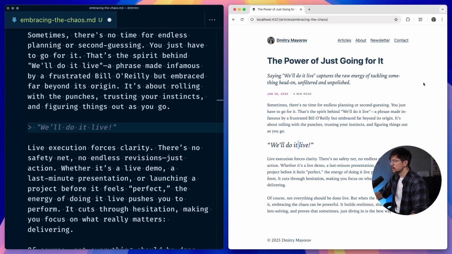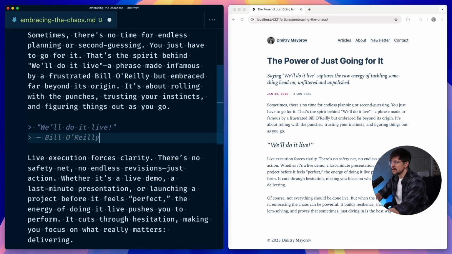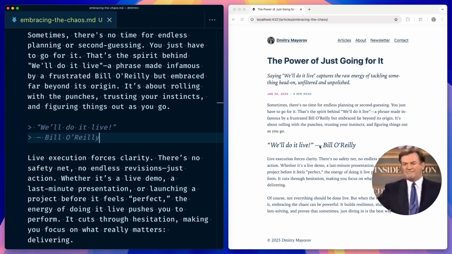But the problems start when you want to add the author to this quote. I've seen people do it in many ways, like add it to the next line, for example. In this case, it's added inside the blockquote tag, which is not semantic because Bill O'Reilly said he didn't mention his name in the quote. So that's not the way to do it.